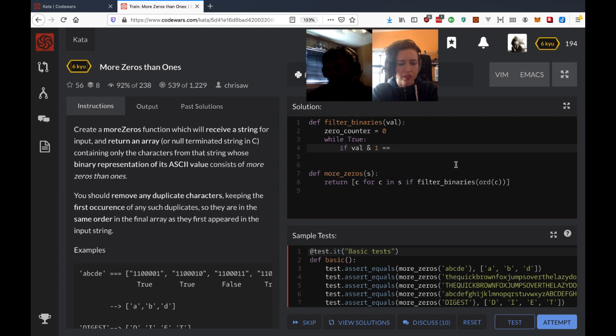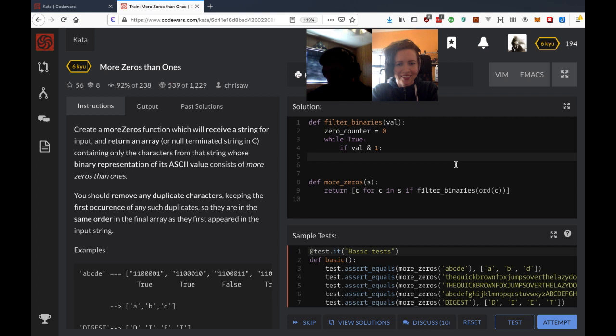If it equals 0, right? No, only if it equals 1. We already have the bitwise there, so we don't need equals. Then zero counter minus equals 1 in this case. Okay, that makes sense.